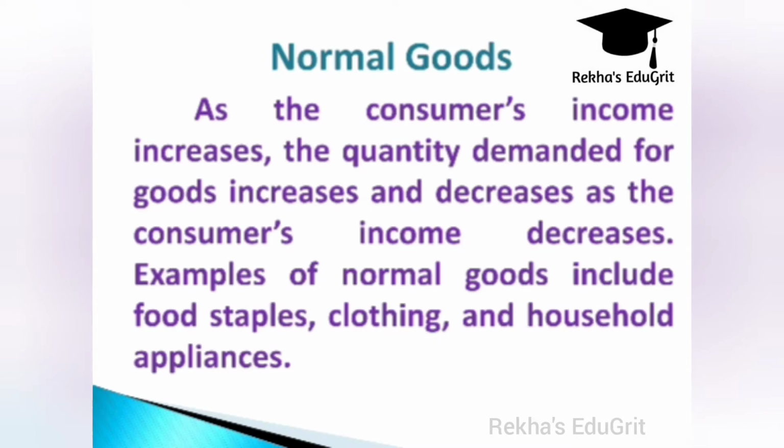For example, it can be a luxury product or a necessity product. These goods are preferred when prices are very low. As the consumer's income increases, the quantity demanded for goods increases, and decreases as the consumer's income decreases. Examples are food staples, clothing and household appliances.